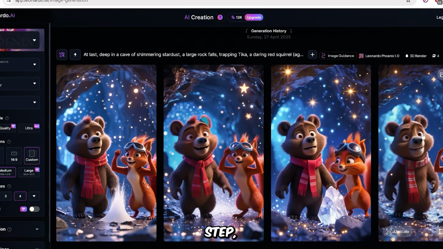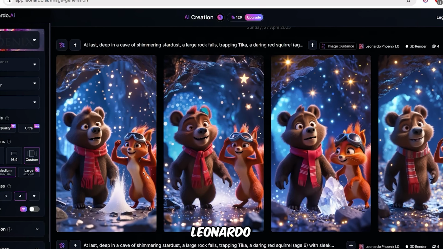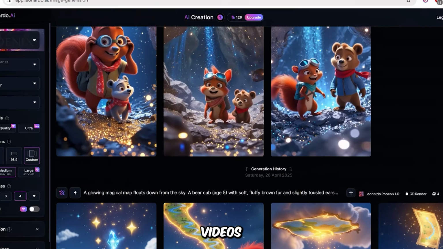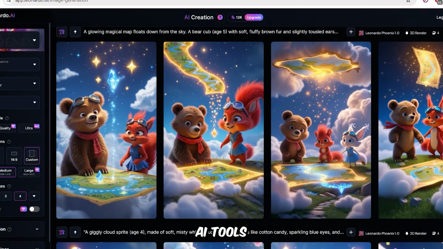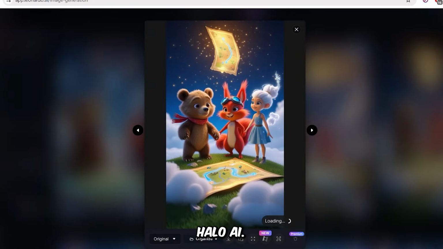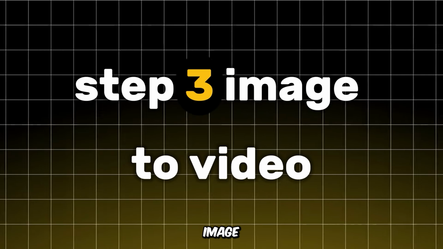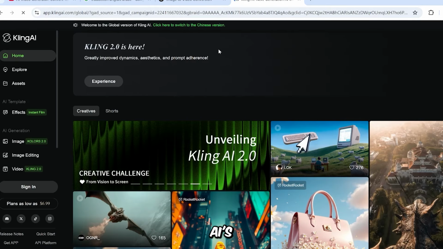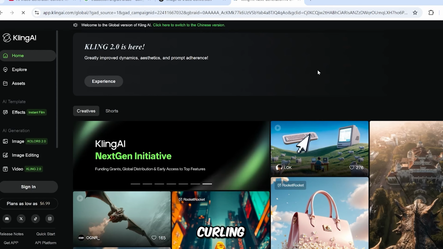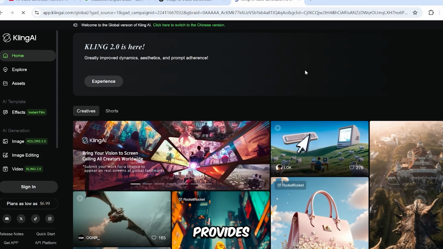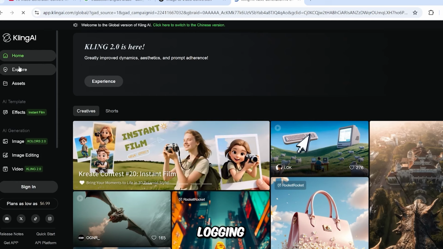Now, in the third step, the images generated by Leonardo AI are converted into videos and animations using AI tools such as Kling AI and Halo AI. Step 3. Image to video. Go to Kling AI's website, create an account or log in if you already have one. Kling AI offers a free plan that provides users with 166 free credits per month upon logging in.